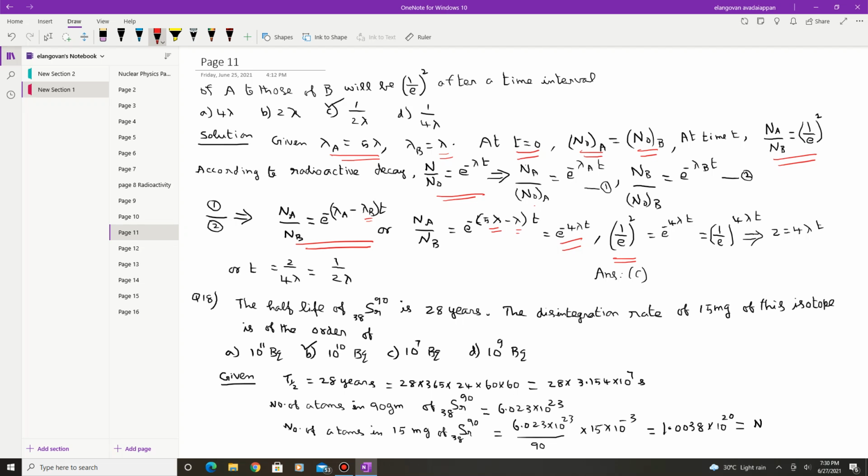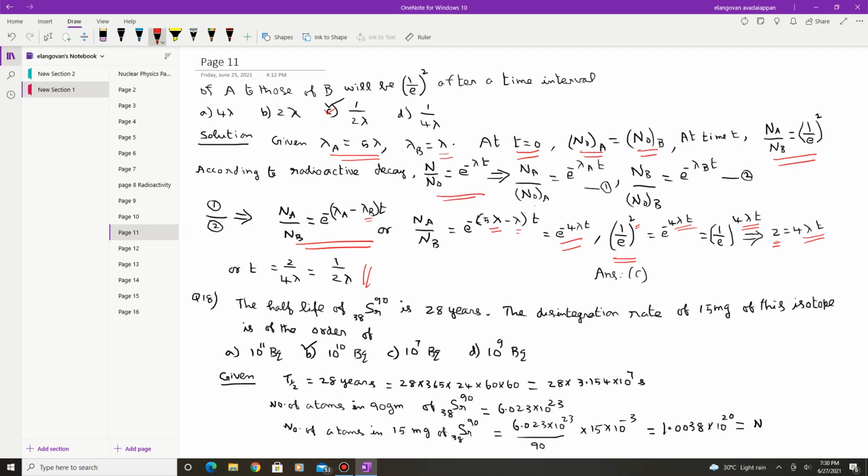This is also given. So substitute the value for Na by Nb, which is equal to e power minus 4 lambda times t, or this can be expressed as 1 by e whole power 4 lambda t. So equating the powers on both sides, you will get this. For the left hand side the power is 2, for the right hand side it is 4 lambda t. So if you equate, you will find t is equal to 1 by 2 lambda. So option C is the correct one.